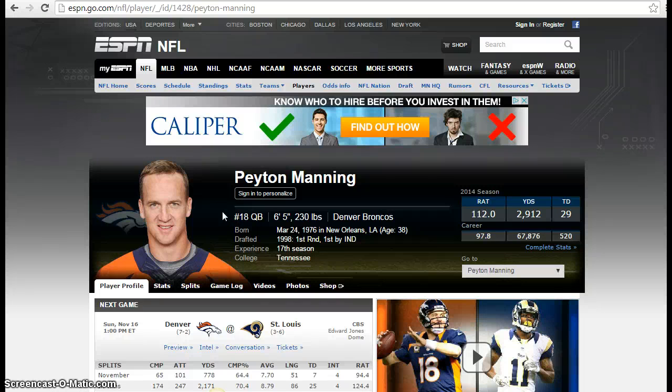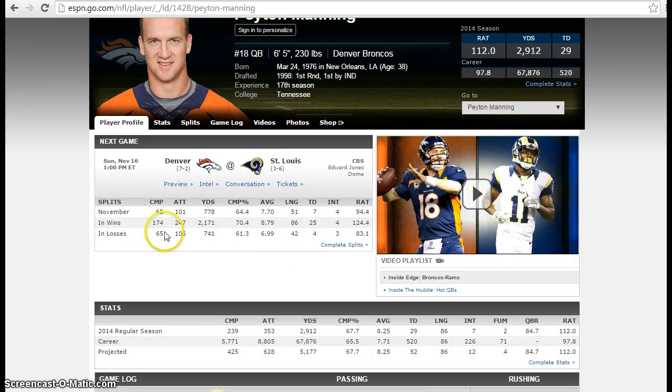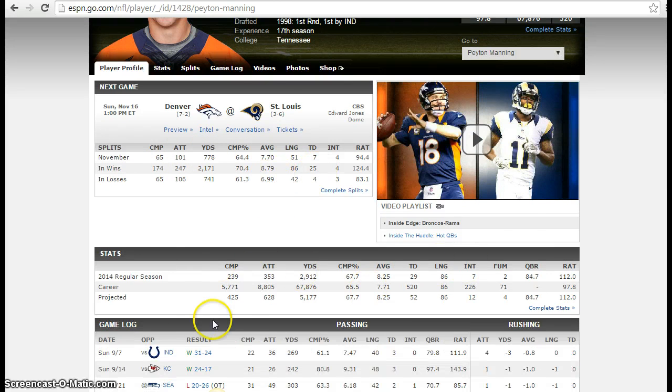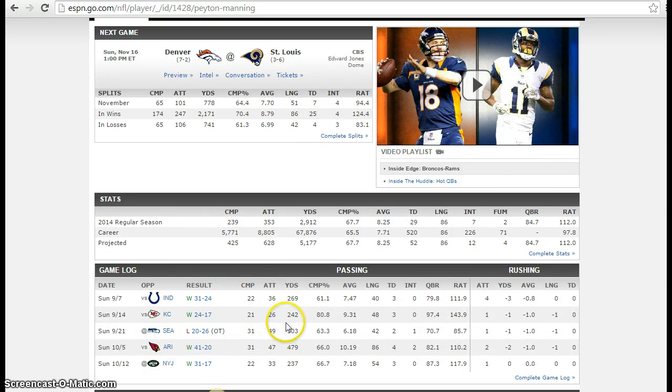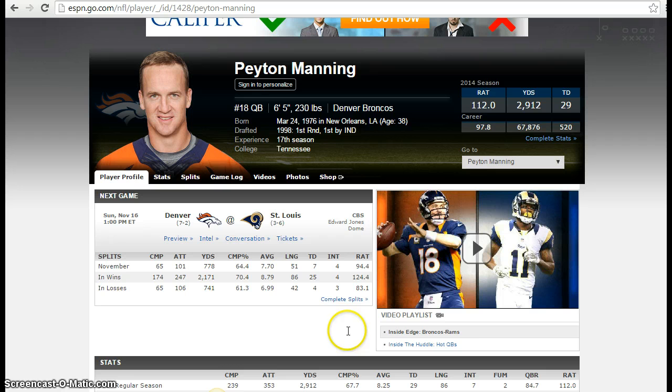Where did he attend college? Well, Peyton Manning attended college right here in Tennessee. He went to the University of Tennessee. And list the significant stats for Peyton Manning. Well, the cool thing about ESPN is they list the significant stats up here. You can scroll down and you can see all of his stats for the year, all the stats for the individual game.